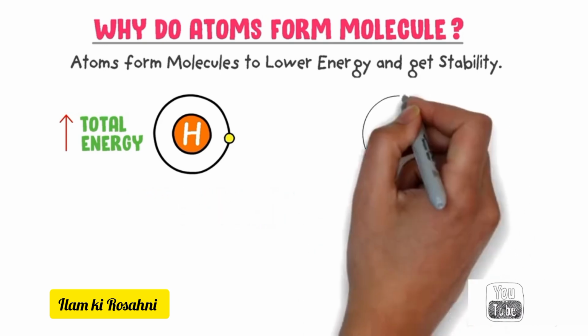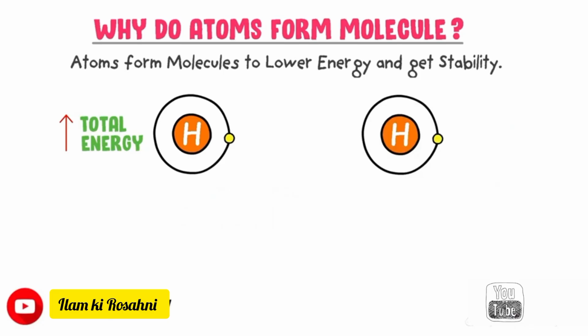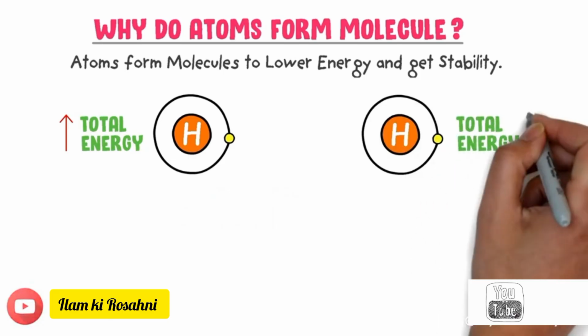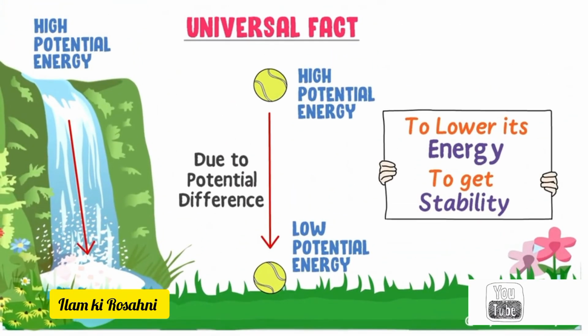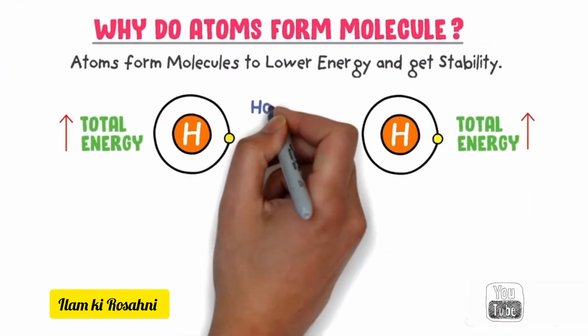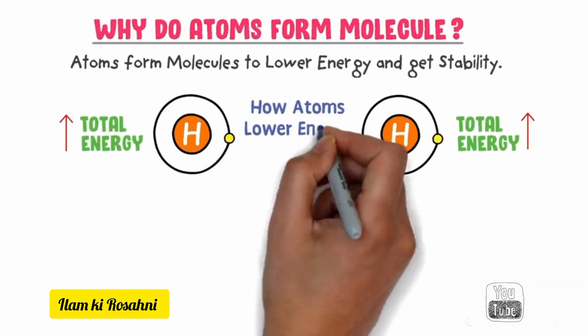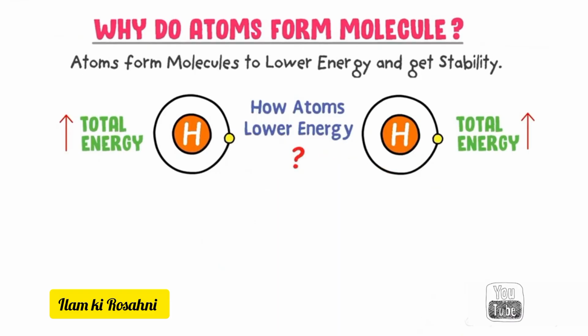Now consider another atom of hydrogen. Its total energy is also high. It is trying hard to lower its energy and get stability. Here, let me ask you, we know that certain things like a ball or waterfall fall down to lower their total energy and get stability. But how can atoms lower their total energy and get stability?